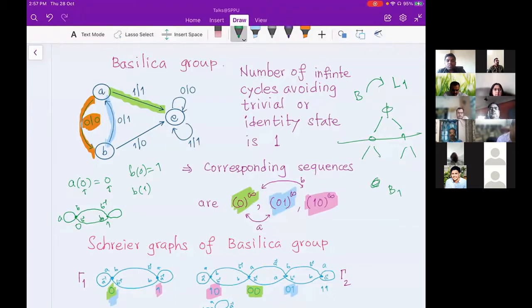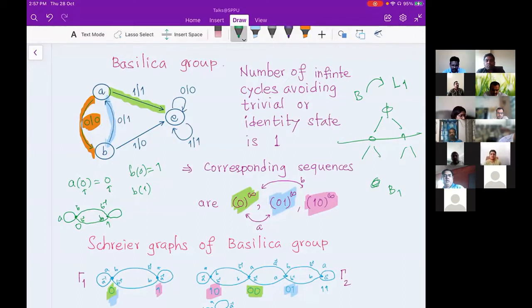If you want to actually read the words along that cycle, then you have to fix where you are starting. So if you are starting with A, just look at the symbols around that cycle. If you follow the input symbols, it will be 0, 0, 0, 0, 0, a string of zeros, and the corresponding output string will be 0, 1, 0, 1, 0, 1, 0, 1. Now, if you're starting from B, the sequence of input symbols will again be 0, 0, 0, but the sequence of output symbols will now be 1, 0, 1, 0, 1, 0, 1, 0.